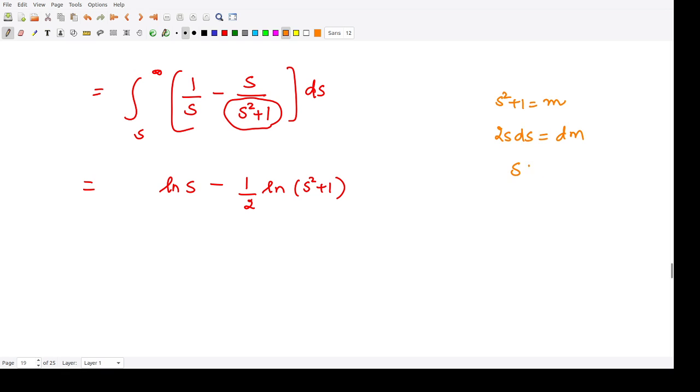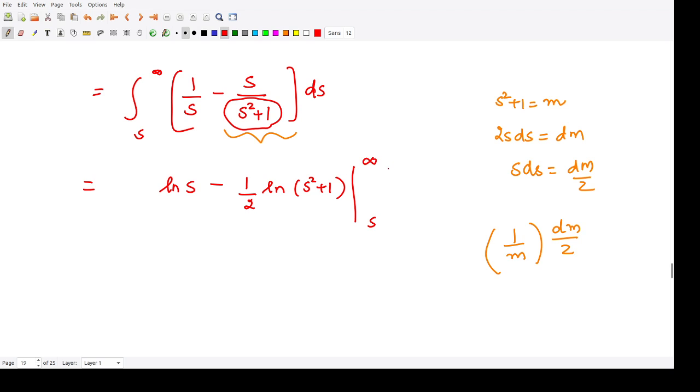That means you have s ds as dm by 2. So this s ds would become dm by 2, and this quantity 1 by s square plus 1 would become 1 by m. So that is why you have this quantity, and here the limits vary from s to infinity.